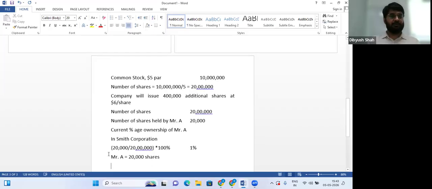Now, what is the new number of shares the company wants to issue? 4 lakh. So in 4 lakh also they will have to offer him 1% of the shares. He may or may not buy, but they will have to offer.